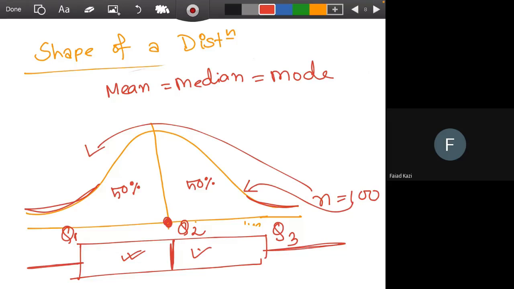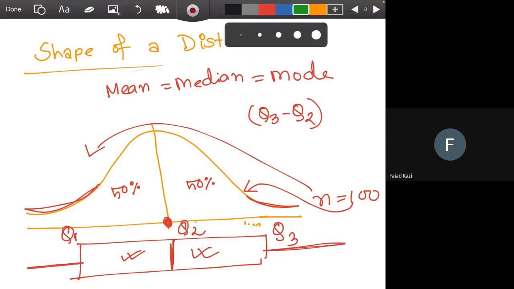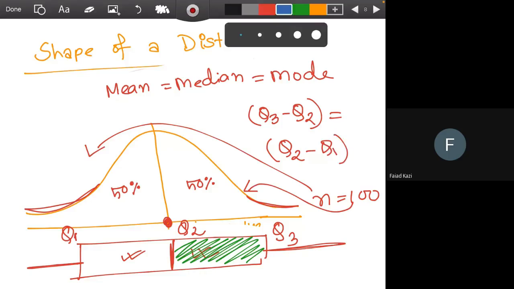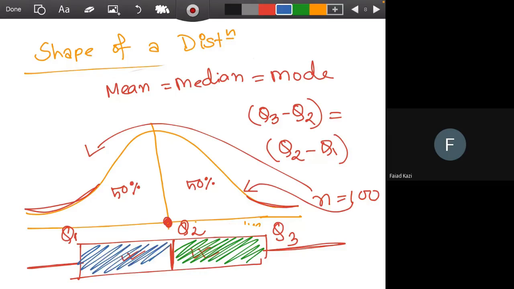And to find out that, we can take the difference from the box plot. We will take the difference between Q3 minus Q2. Q3 minus Q2 will represent this area, and it will be exactly equal to Q2 minus Q1, which is this area. এটা দেখেও তুমি বুঝবে যে আচ্ছা আমাদের দুই সাইড সমান আছে, that means this is a symmetric distribution.